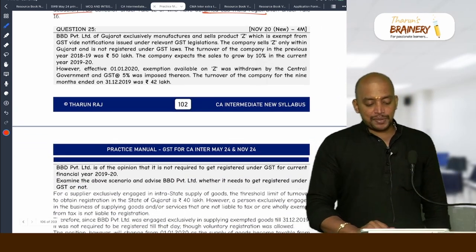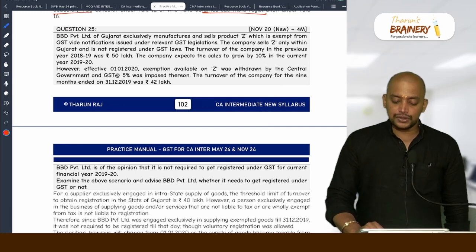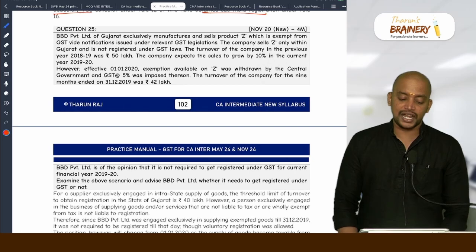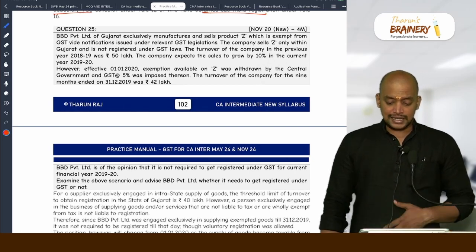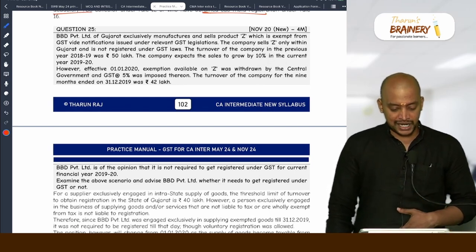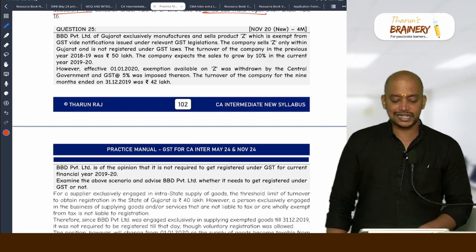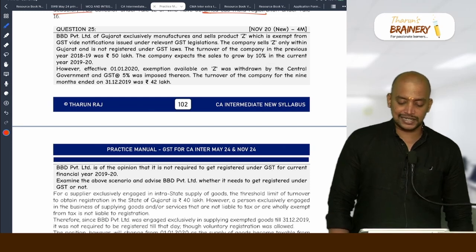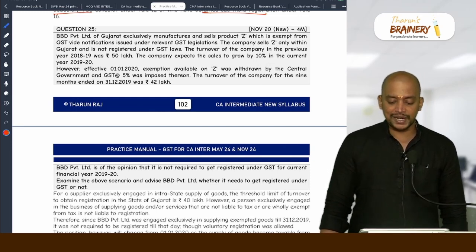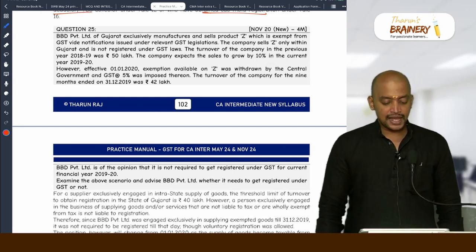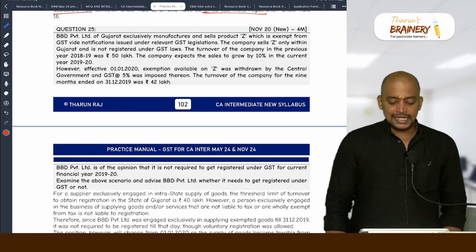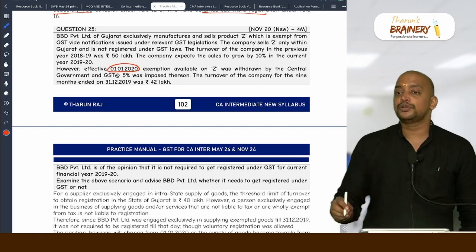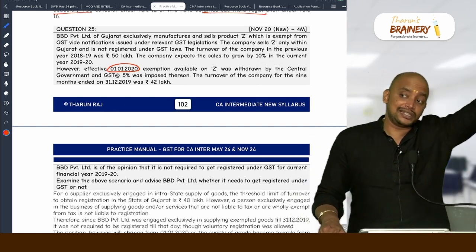Then BBD Private Limited of Gujarat exclusively manufactures and sells product Z which is exempt from GST. So they are making only exclusively exempted goods. The company sells Z only within Gujarat and is not registered under GST law. The turnover of the company in the previous year was 50 lakhs. The company expects the sales to grow by 10% in the current financial year. However, effective from 1/1, exemption available to Z was withdrawn. Okay. So with effect from 1/1, they are liable to get registered. Already they crossed the threshold limit.